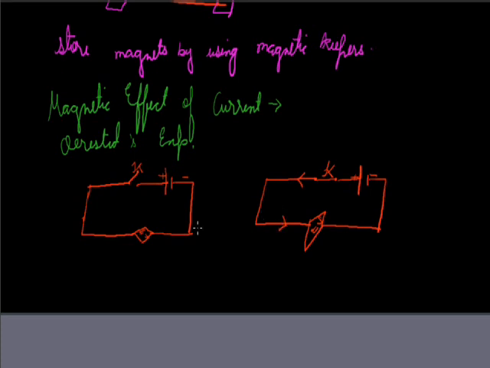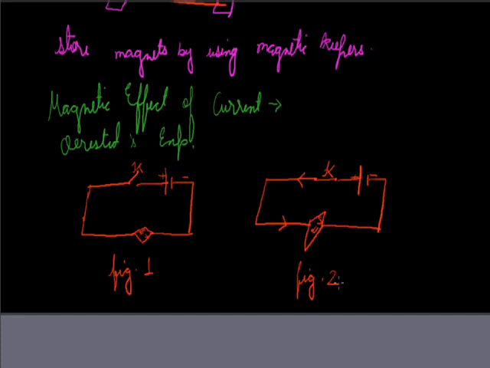In the first figure, we can see that the key is open, hence the circuit is incomplete, so no current flows. While in figure 2, the key is closed, hence the circuit is completed, thus the current flows. As the current is flowing in figure 2, the magnetic compass shows deflection.